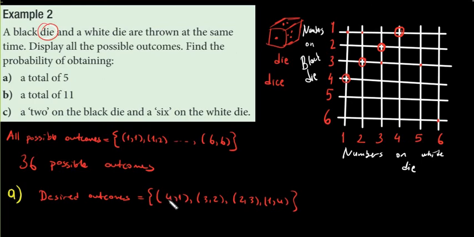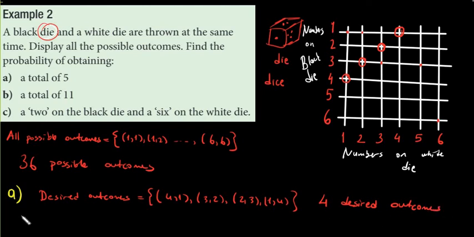Here, the first number is the number on the black die, and the second number is the number on the white die. Black, white, black, white, black, white. So we have how many? 4 desired outcomes.